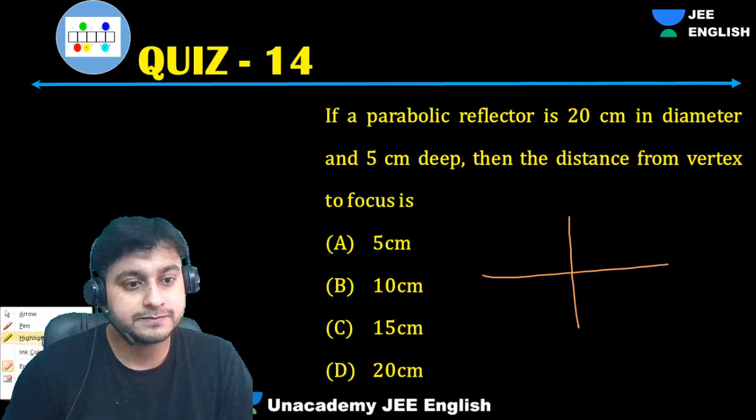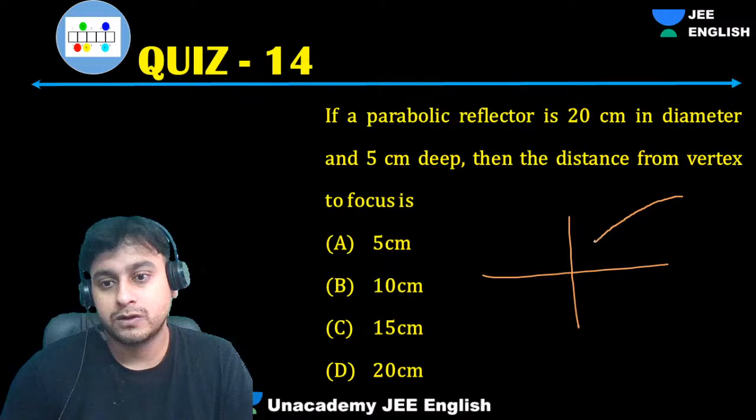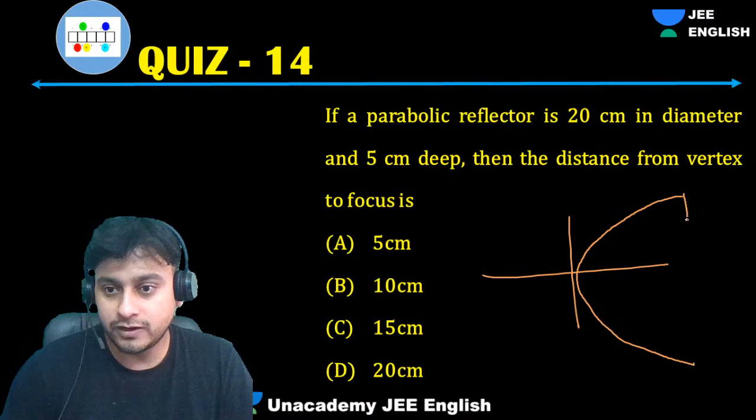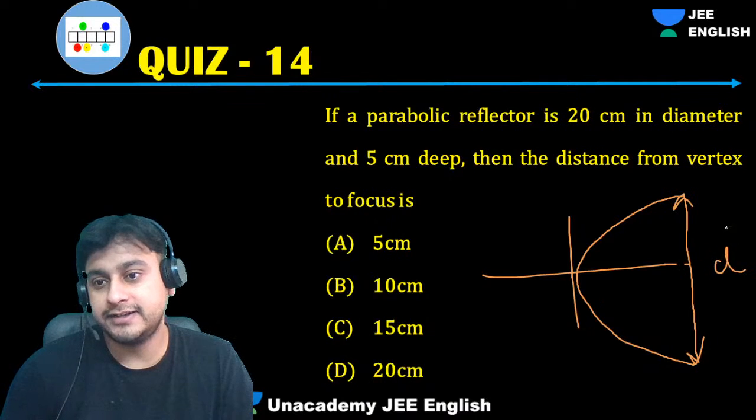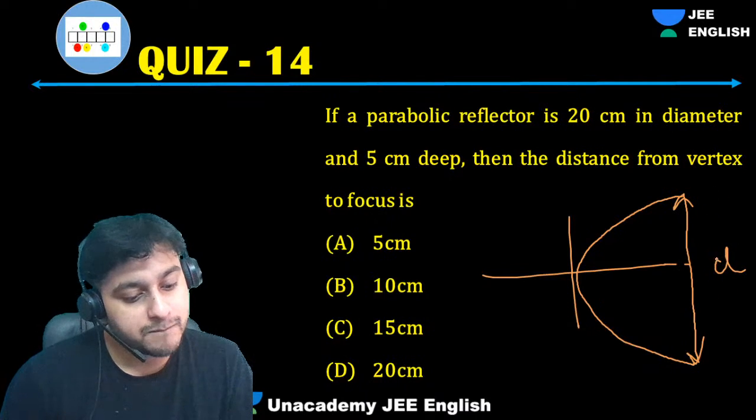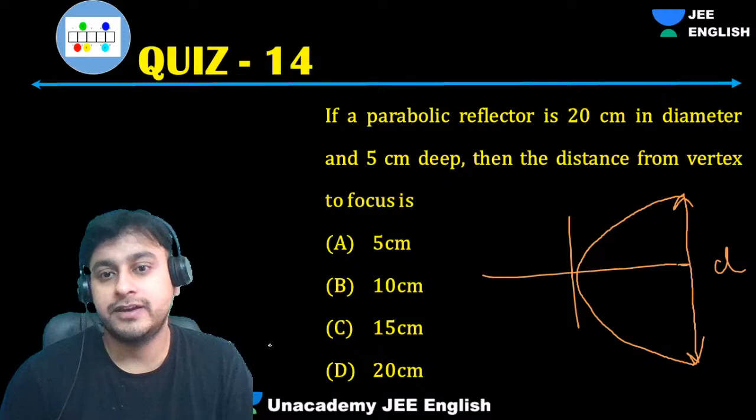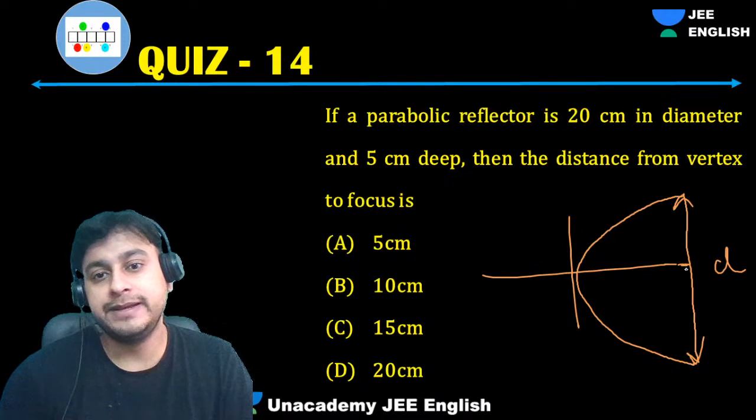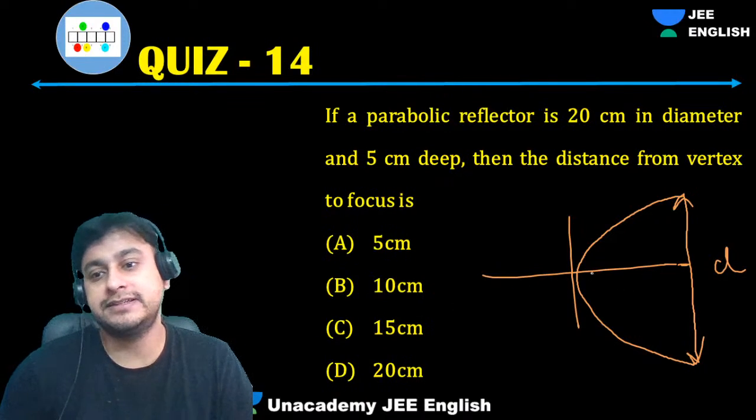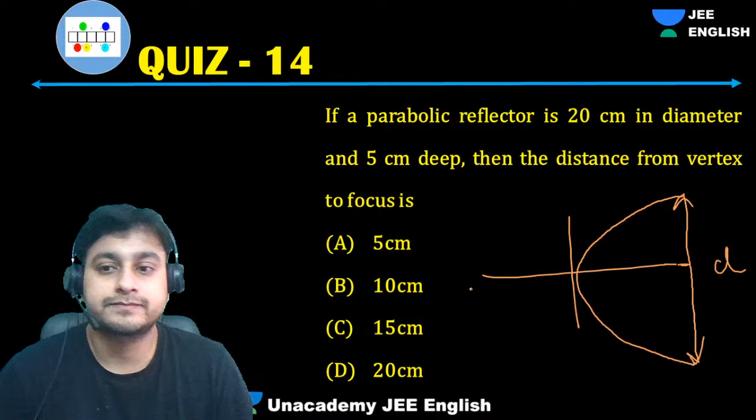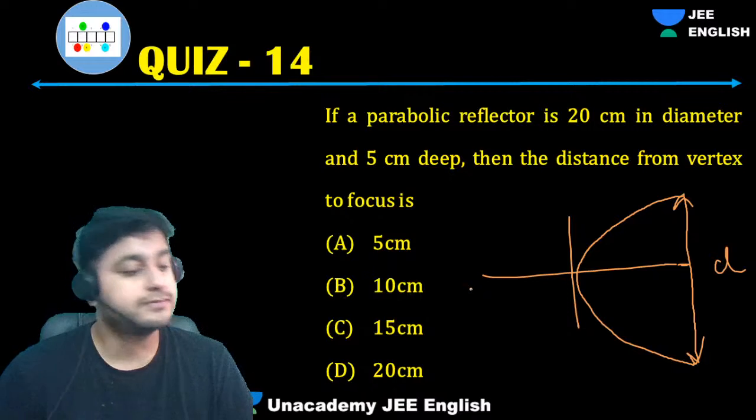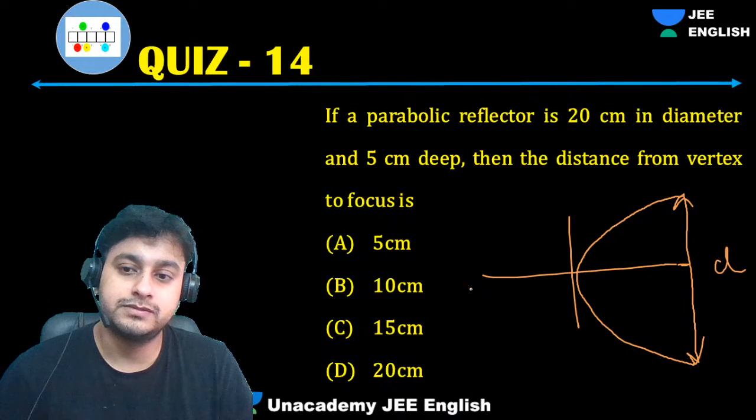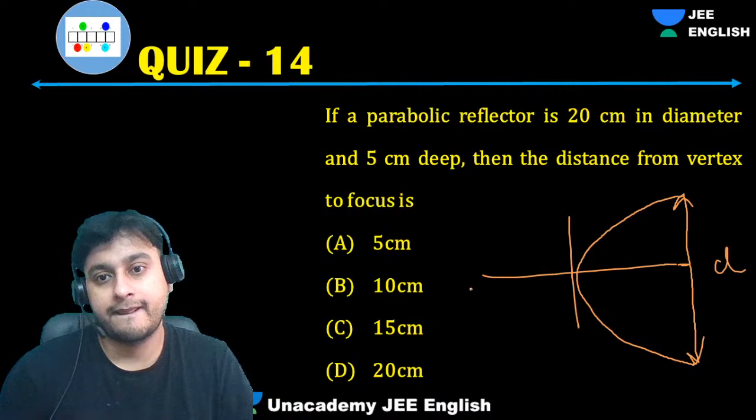Let me draw this. So this is called the diameter of the parabolic reflector. This is the diameter, and it is 5 centimeter deep. This is the depth. What they're asking, try to understand.